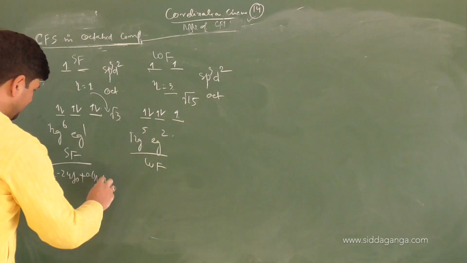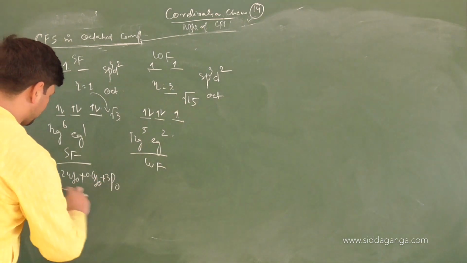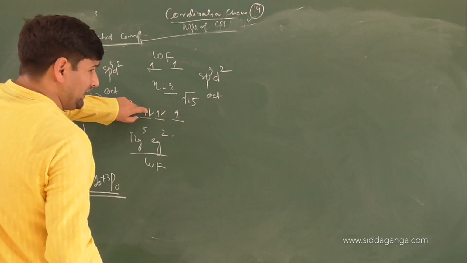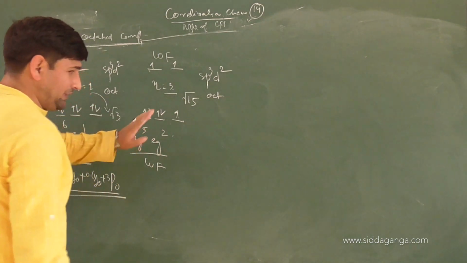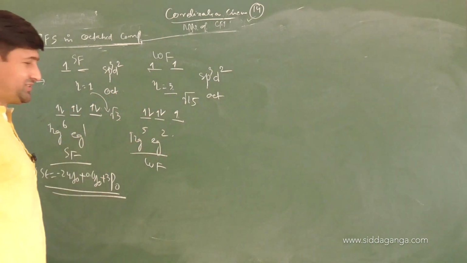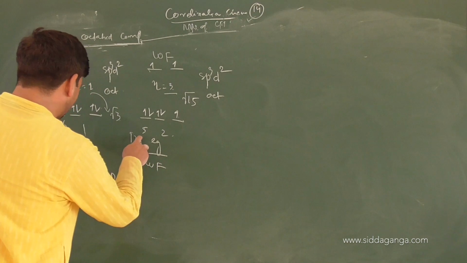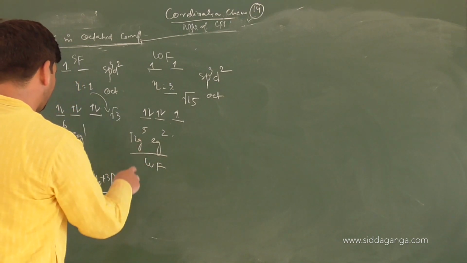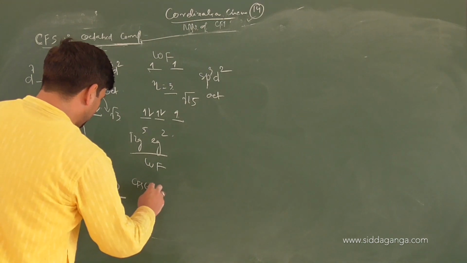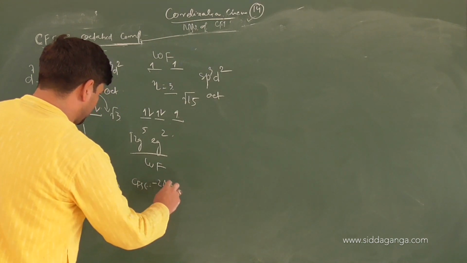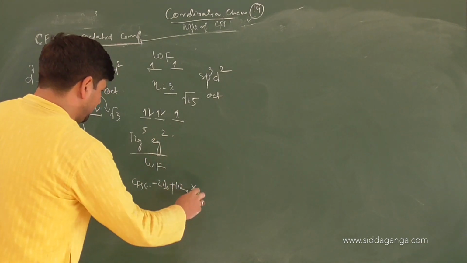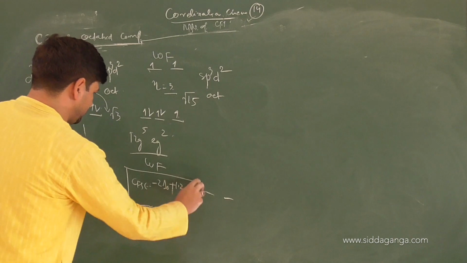So how many pairings? Plus 3 pairings have occurred here. How many pairings? 3. In this, any pairing has occurred? 2 pairings, right? No. Pairing has not occurred because this is weak field. This is the general electronic configuration for this system we have. So t2g5, that will be 5 into 0.4, that makes it CFSE will be minus 2 of delta 0, 2 into plus 1.2 of delta 0, no pairing, so that you can solve.